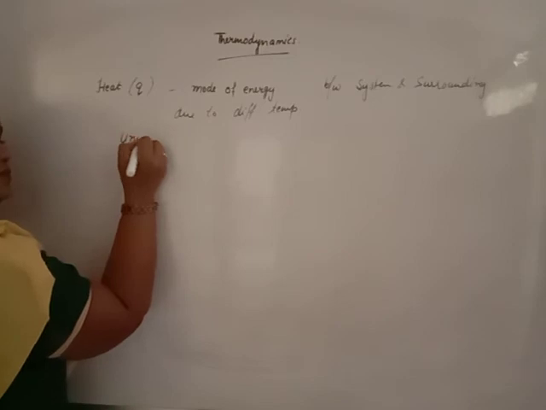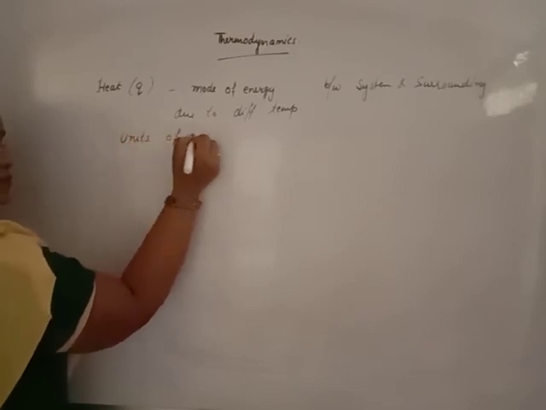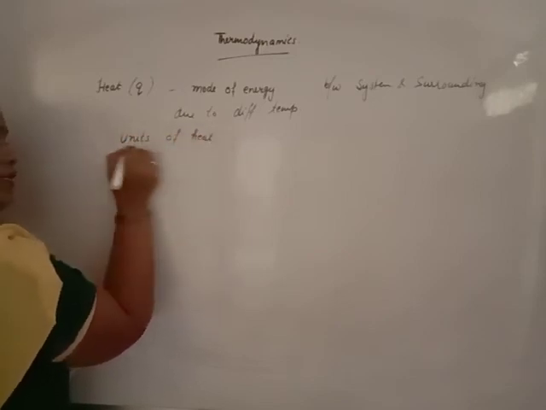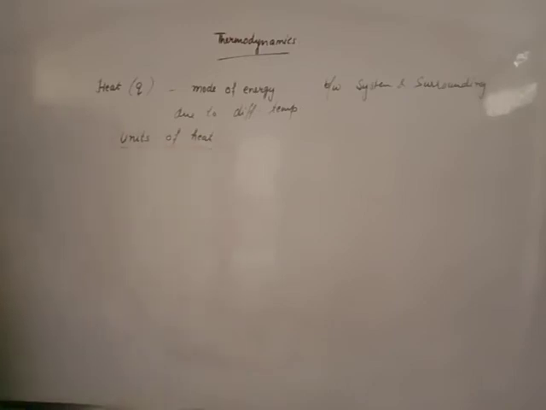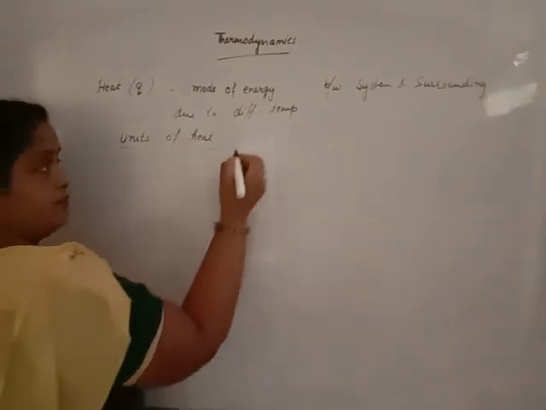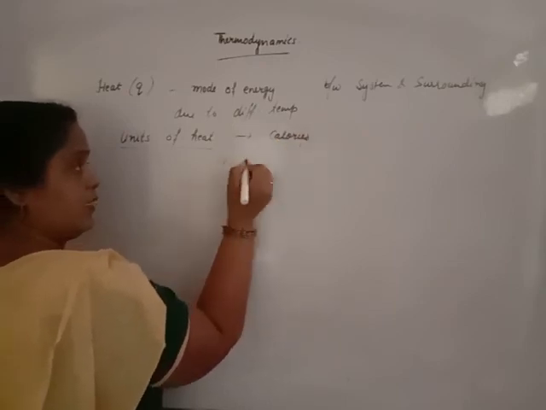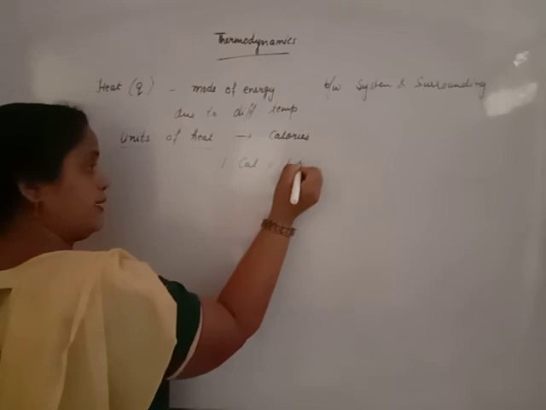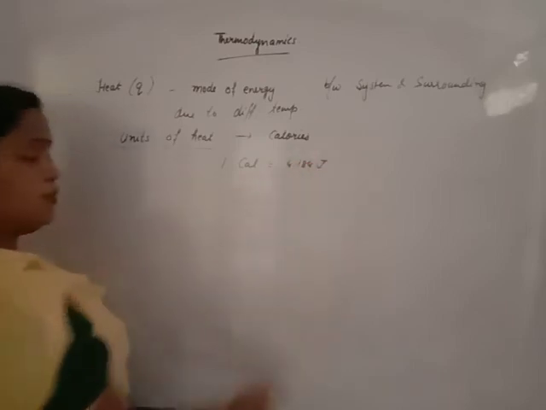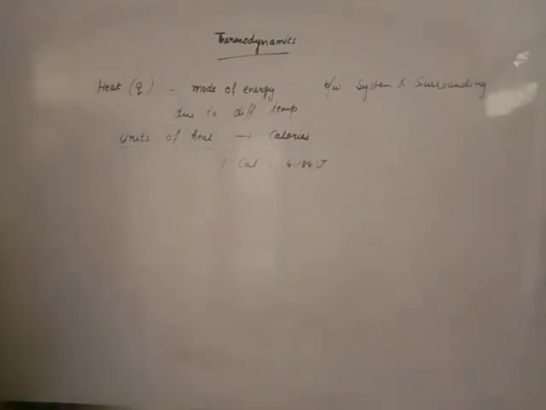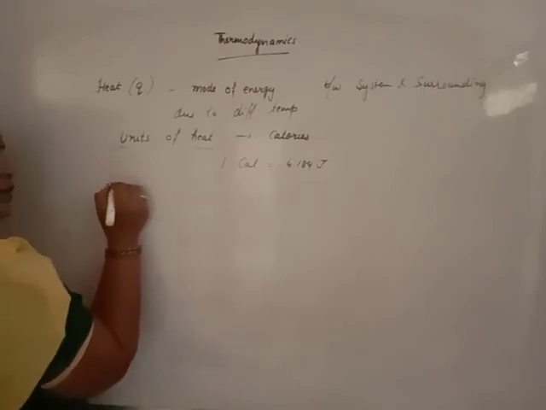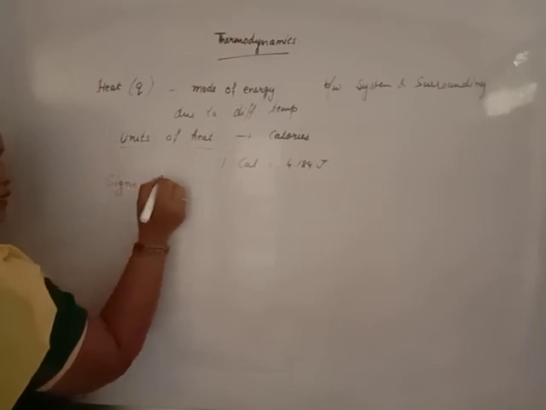Units of heat. Beta, heat is also a form of energy. Units are joules nowadays, but before, the unit was the calorie. 1 calorie is equal to 4.184 joule. Now, signs of heat.